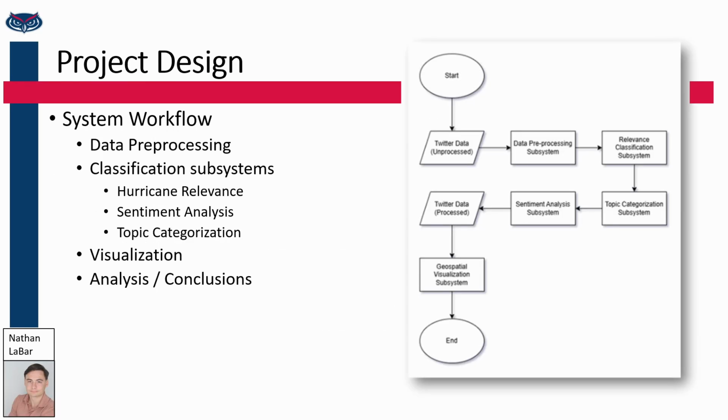For our project design, the overall design remained relatively the same from start to finish. We had originally planned to process the data and run it through a series of machine learning models to determine their relevance to hurricanes and provide sentiment and category labels. Then we would visualize them through QGIS and analyze the result to draw useful conclusions for businesses, city officials, etc.